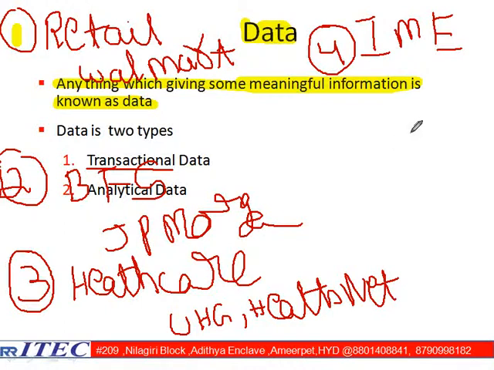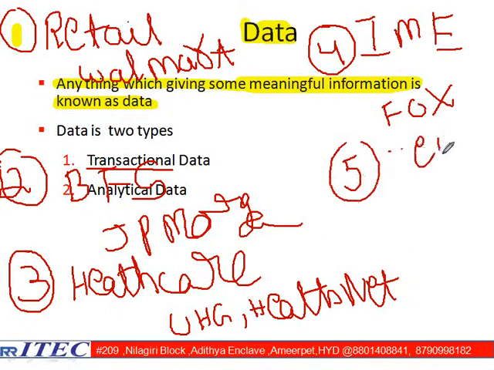One of the best clients we can take, let us say, is Fox. If you see the English movies, some of the English movies will have a Fox logo coming on the picture, right? So this guy is the producer for some of the English movies. So for this guy, the data is coming based on these transactions only. Like this, n number of business areas are available.